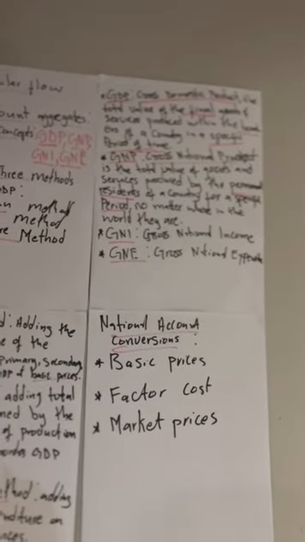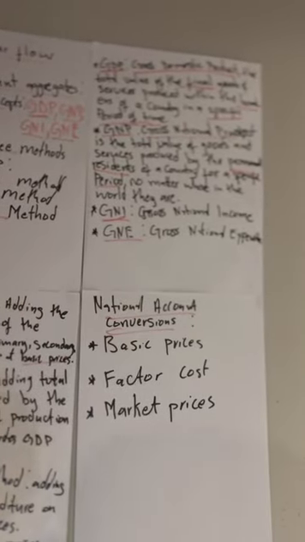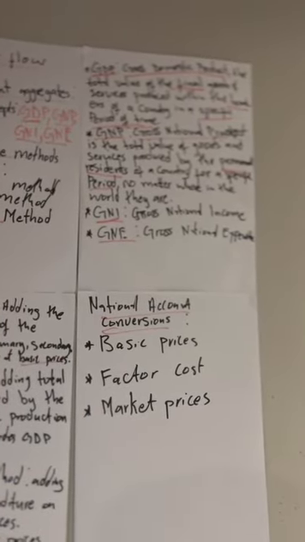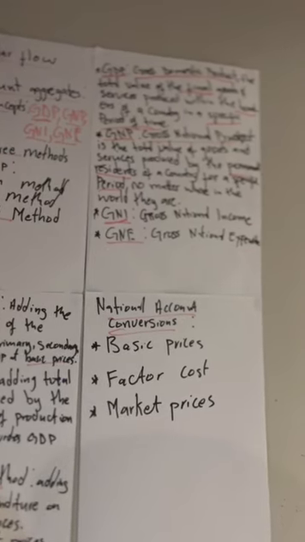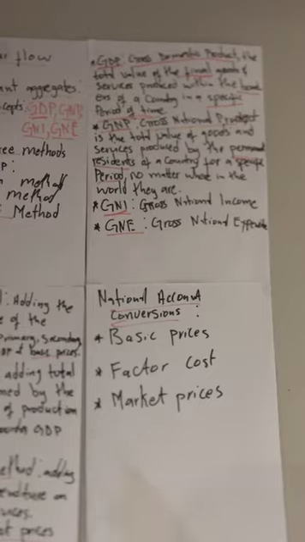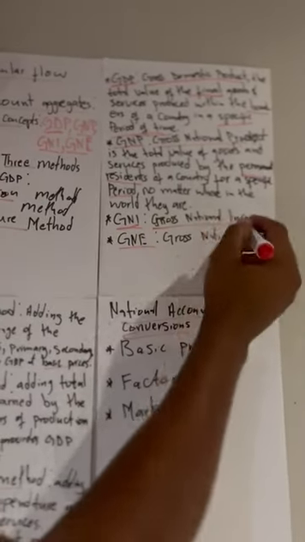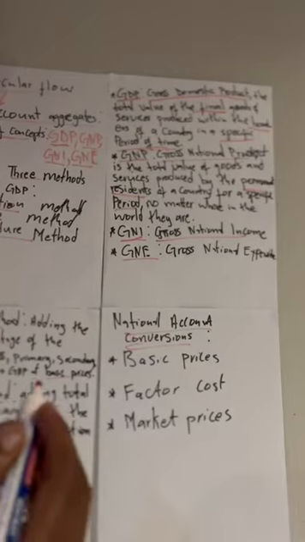of a country. And then the third one is GNI and GNE. GNI is the gross national income, which is the income that has been earned by the owners of the factors of production, which is the total income earned by the owners of the factors of production.